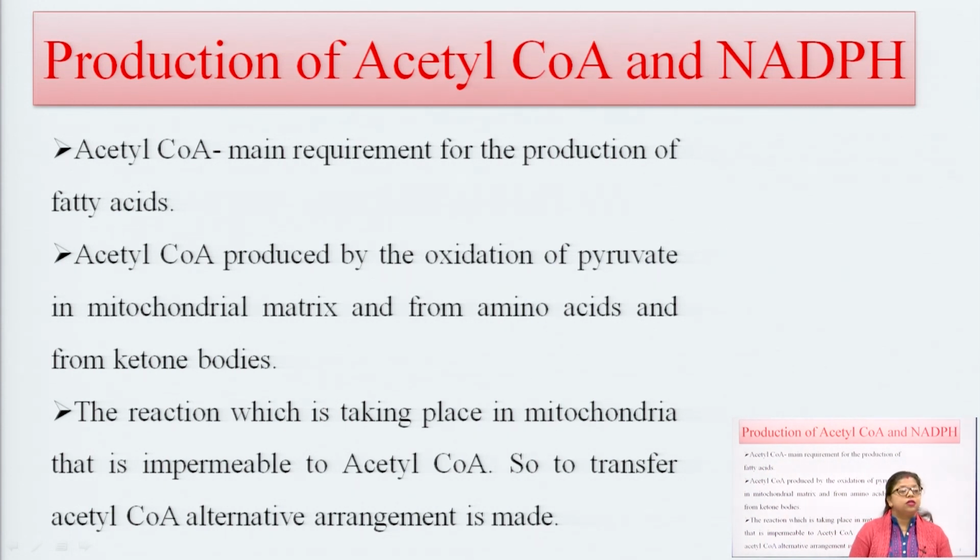As I have already made clear, acetyl coenzyme A is responsible for the formation of different ketone bodies, and it is also synthesized by fatty acid oxidation. So, this works as the limiting factor.